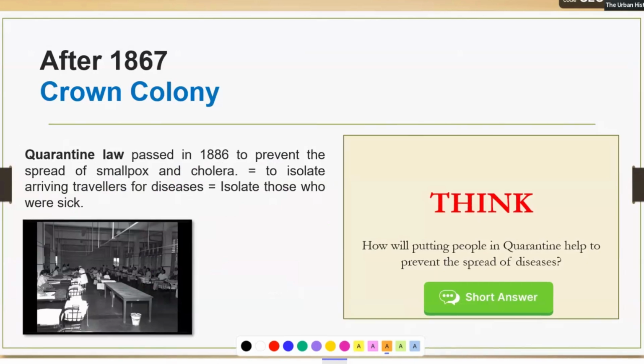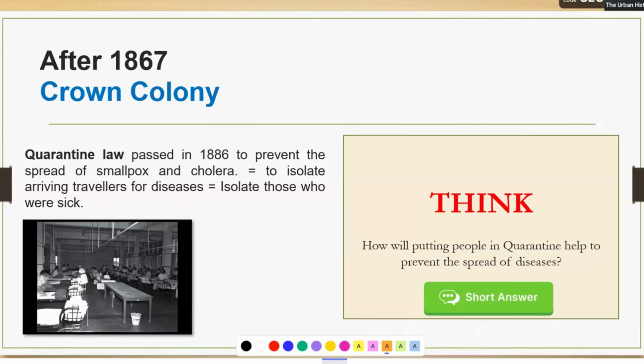Do you all remember all these quarantine things happening in Singapore a few years ago? Do you all remember? How old were you all? Brandon, how old were you when COVID was happening? Sec 1, is it? Primary 1, is it? So fast, huh? Time has flown. From Primary 1, now you're Sec 1 already. It feels like yesterday, right?